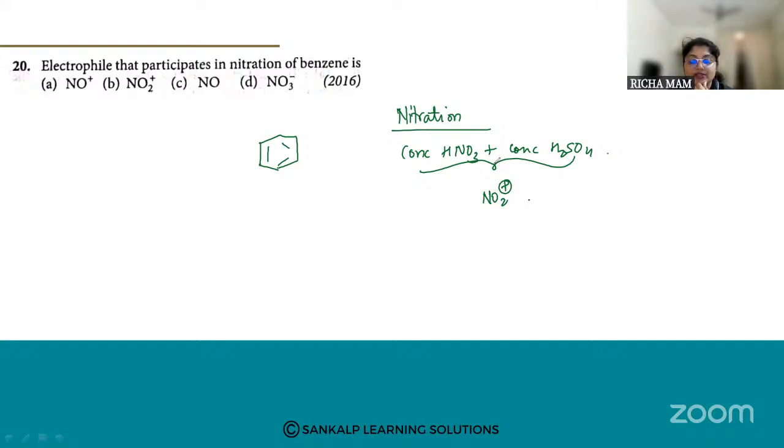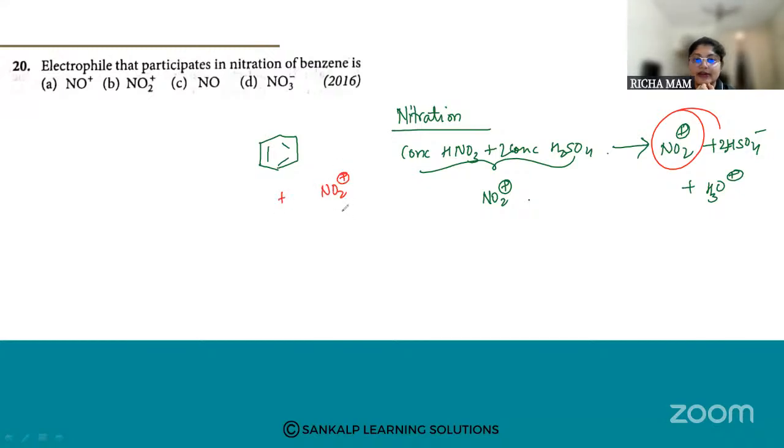When your concentrated HNO3 reacts with 2 moles of H2SO4, you are going to get a nitronium ion plus HSO4 minus and hydronium ion. So which is the electrophile? It is the nitronium ion. Benzene, as it is nucleophilic, will attack your electrophile.